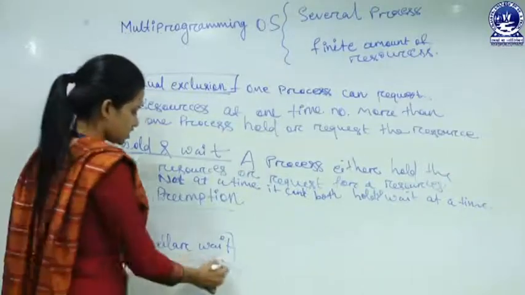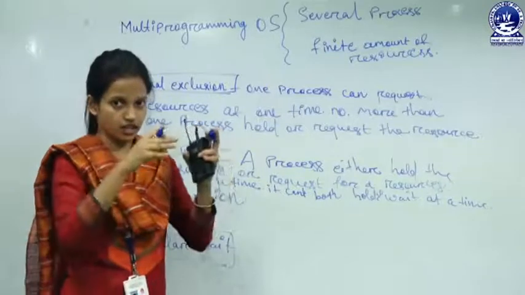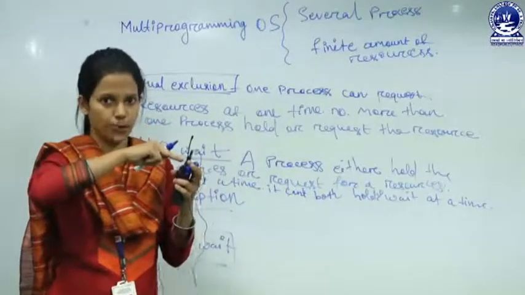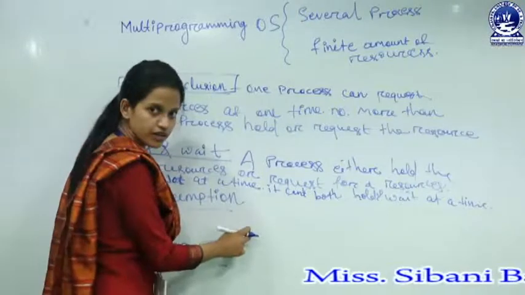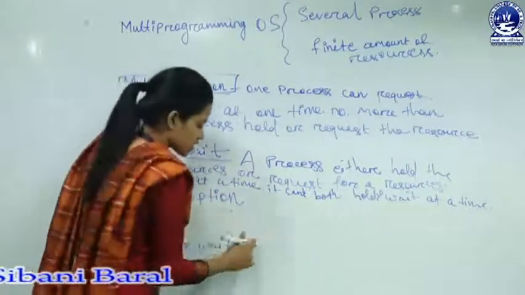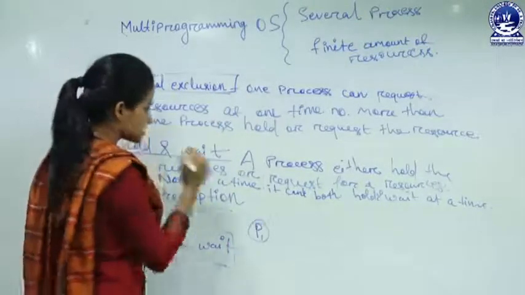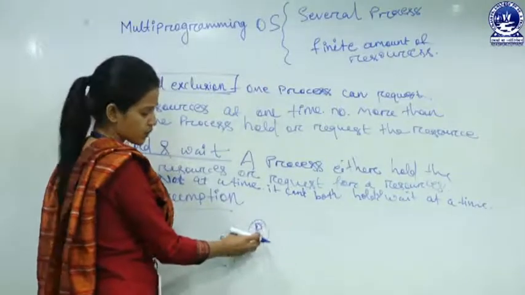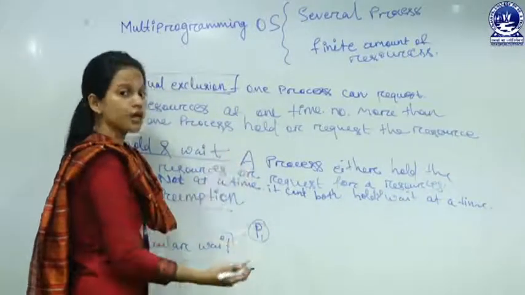Circular wait means there is a circle among the processes. They request resources in a circular mode. The request starts from one point and ends at the same point. P1 is a process requesting a resource which is held by another waiting process.